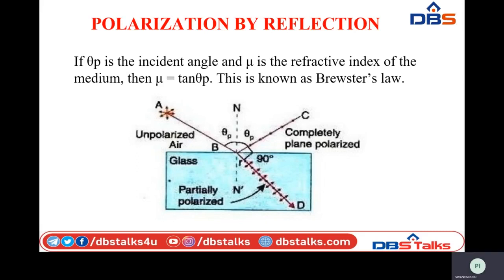ray BD will have an angle difference of 90 degrees. The angle between these two will be 90 degrees. This kind of process is known as Brewster's law. Brewster was the scientist who studied polarization by reflection, and he concluded that the refractive index of that medium will be the tangent of the angle of incidence, that is theta p. So mu equals tan theta p. This is nothing but Brewster's law.